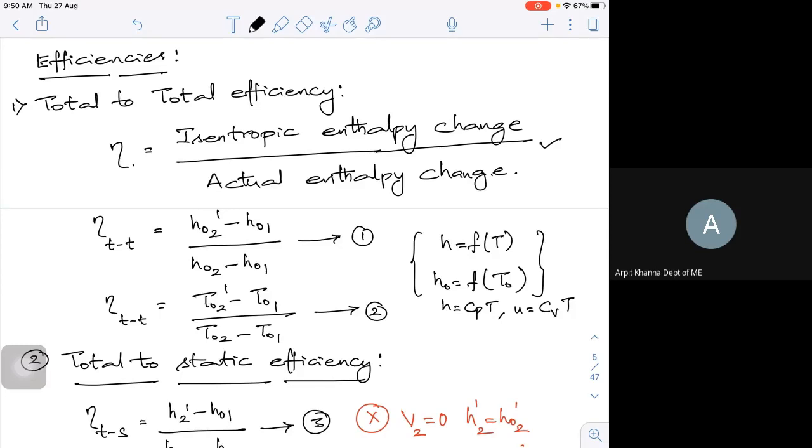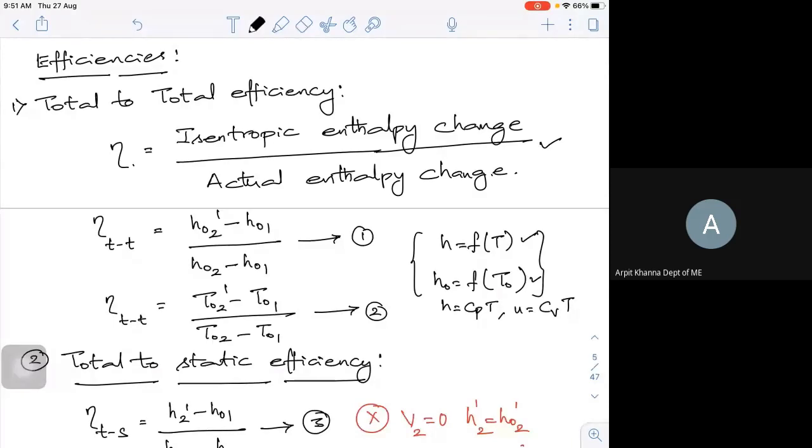Now, if you look back into thermodynamics, enthalpy is a function of temperature. H is a function of temperature, whether static or stagnation. Internal energy is also a function of temperature. So wherever U is there, I can replace it with Cv into T, and wherever H is there, I can replace it with Cp into T. With Cp considered a constant, H is equal to Cp into T. So here I put Cp into T naught 2 dash minus T naught 1, divided by Cp into T naught 2 minus T naught 1.